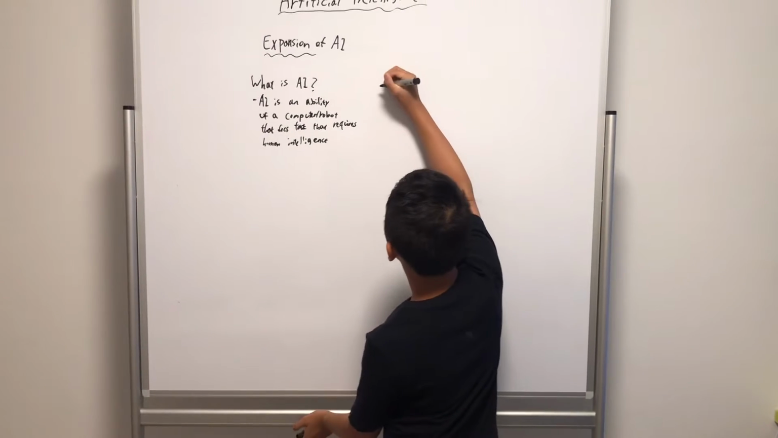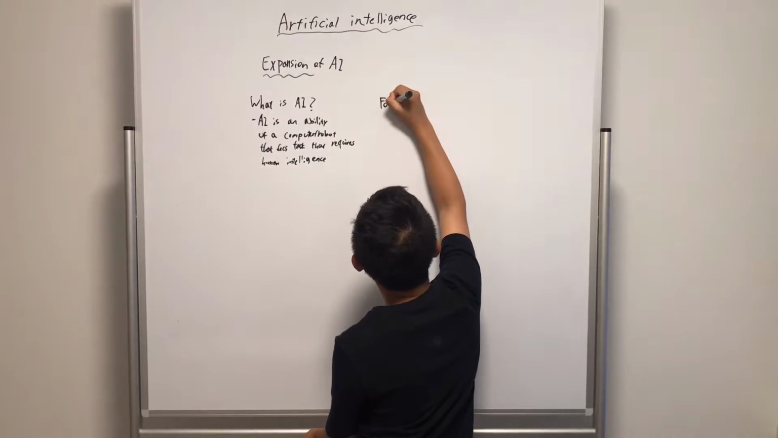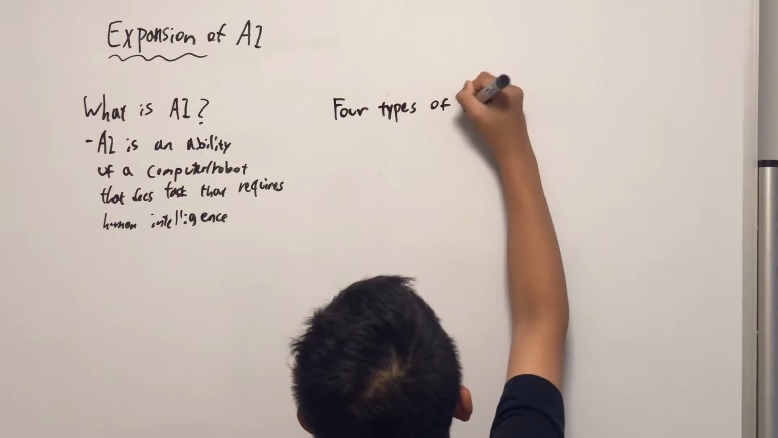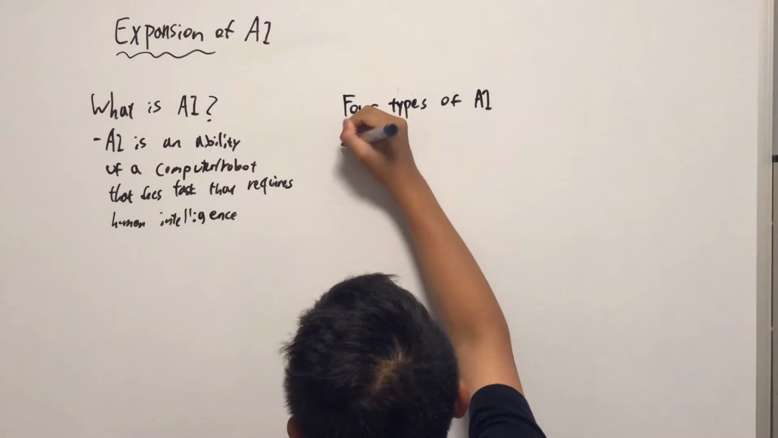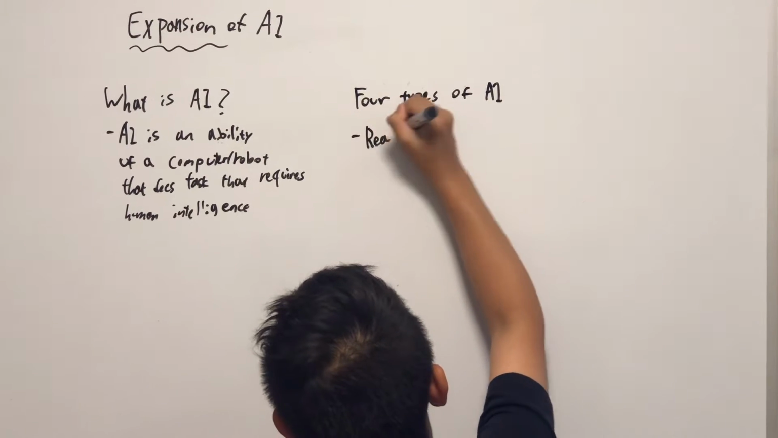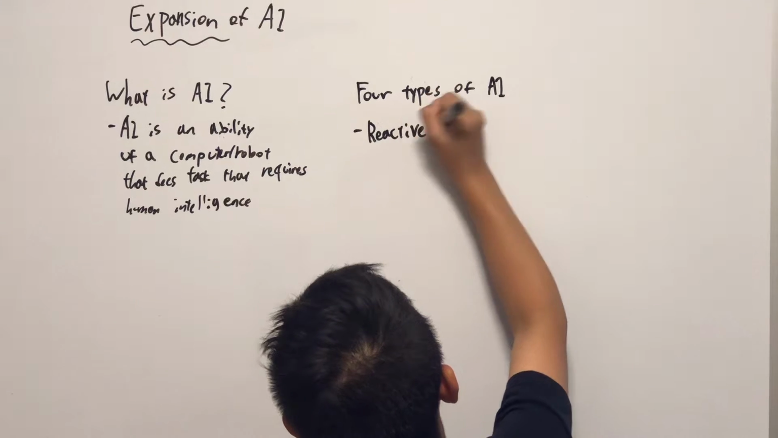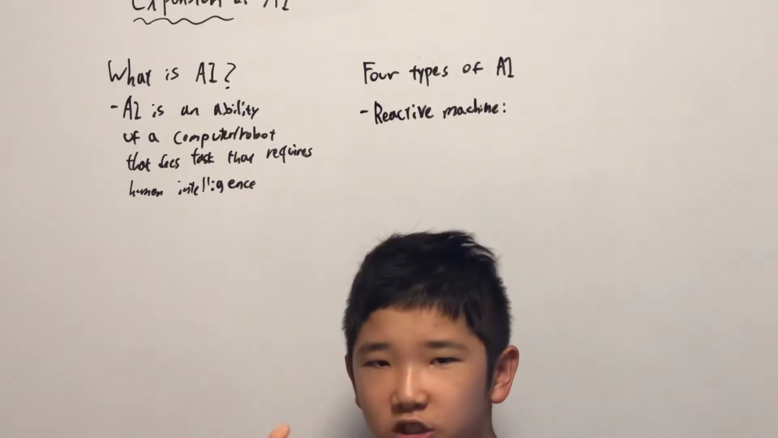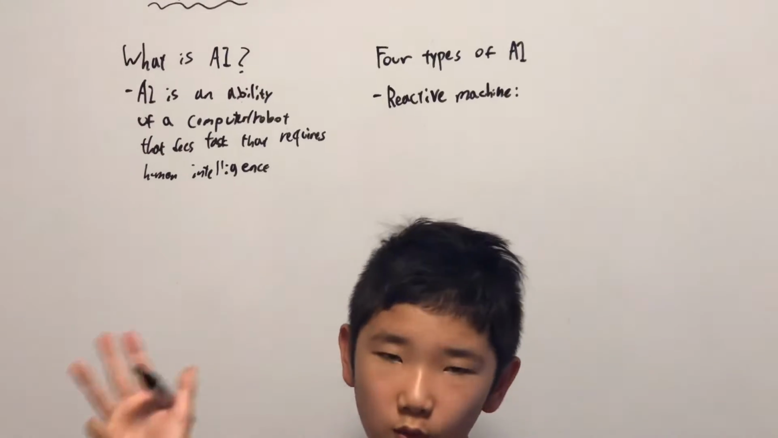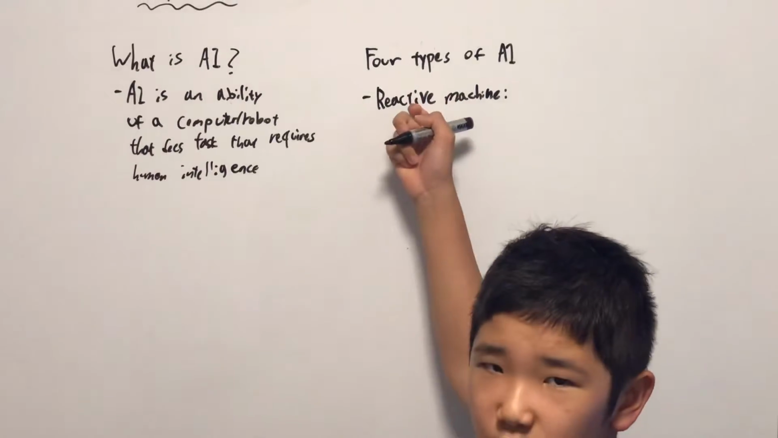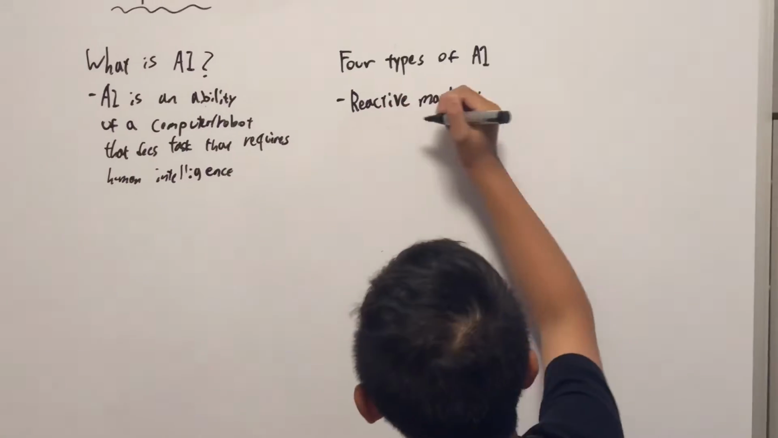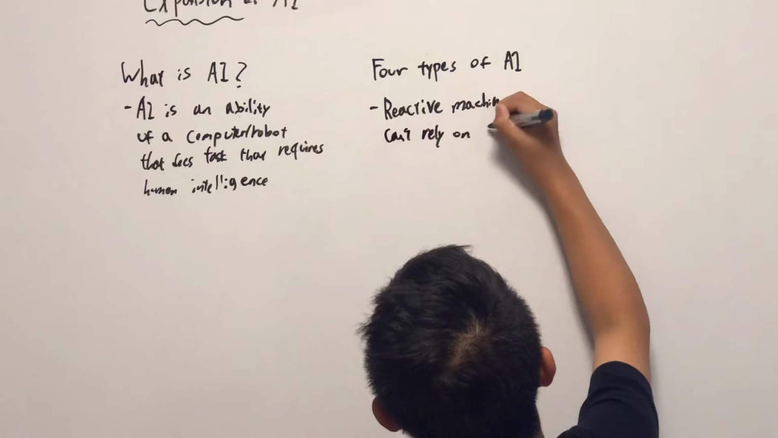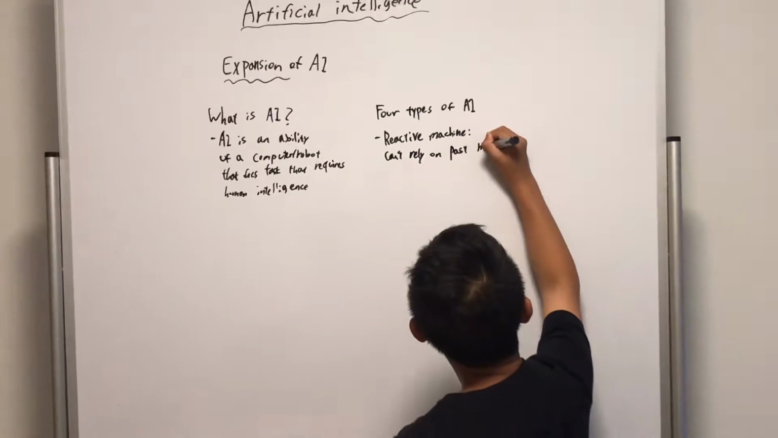Now I'm going to focus on the 4 types of AI. There's 4 types. It's a lot and it's very complicated. Alright, so there are reactive machine, limited memory, theory of mind, and self-awareness. Now I'm going to focus on reactive machine, yeah? So a reactive machine can't rely on past memories.